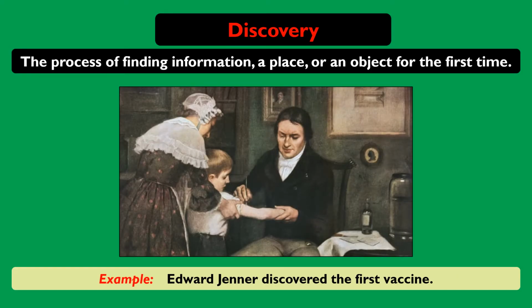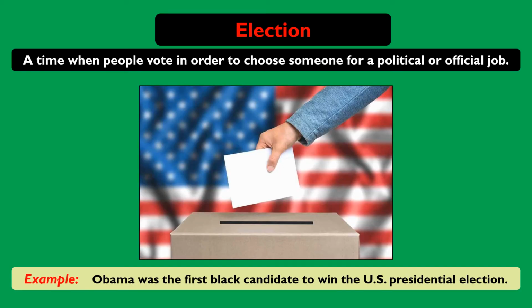Discovery. The process of finding information, a place, or an object for the first time. For example, Edward Jenner discovered the first vaccine. Election. A time when people vote in order to choose someone for a political or official job.